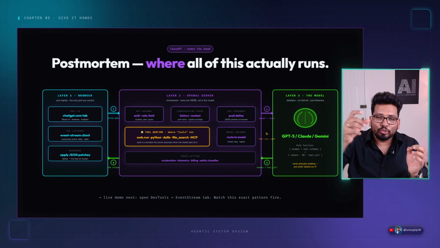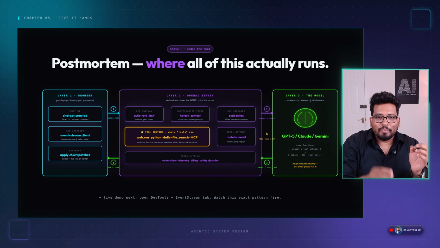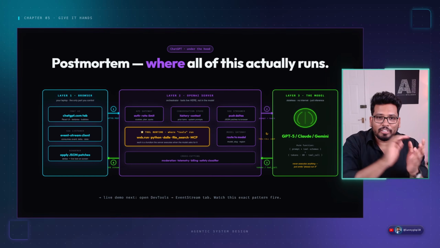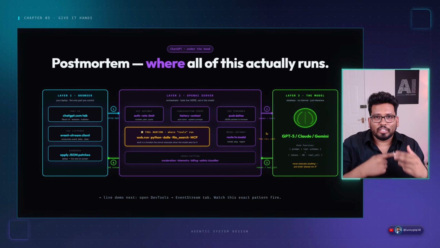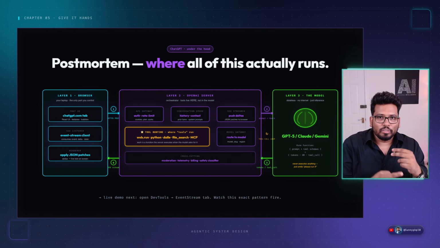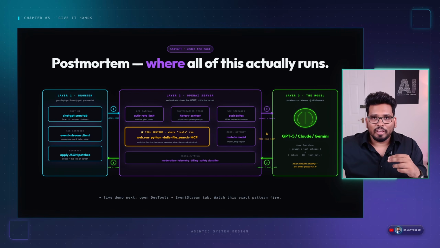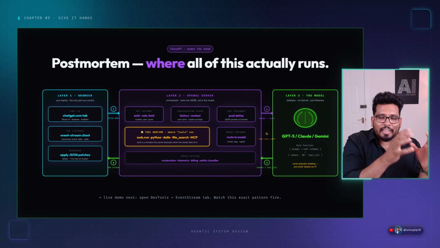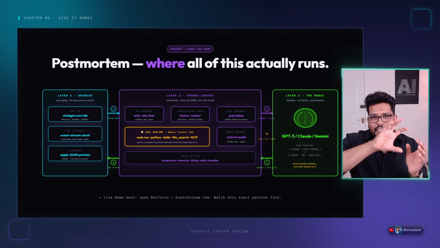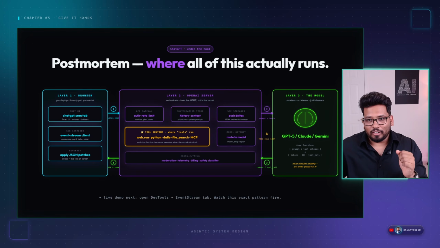And if some tools are needed, the LLM first responds to the server, and the server basically has this runtime environment where it will run Python scripts or web search or whatever it wants. It will run the tools and return the response to the LLM running in the cloud, and it will form the response, and then at the end it will come to the browser. So the browser is a very lightweight layer, and things are happening inside OpenAI servers and the model.